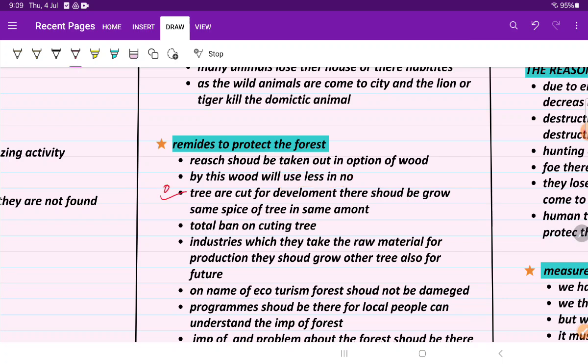The third point is, if you have to cut a tree, for example this is the forest and you have to cut the tree,